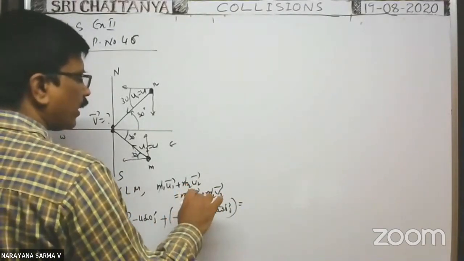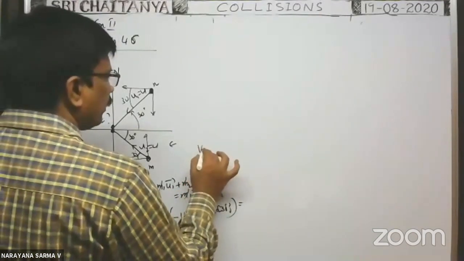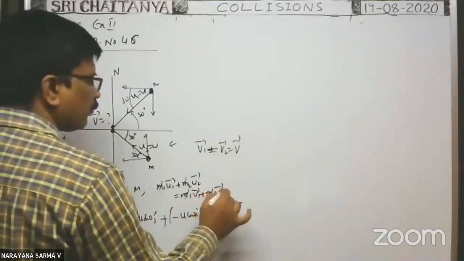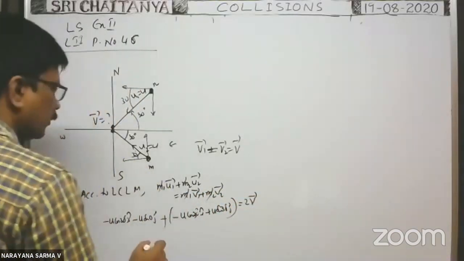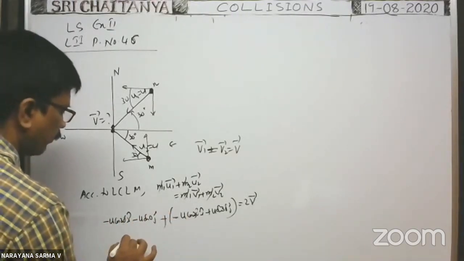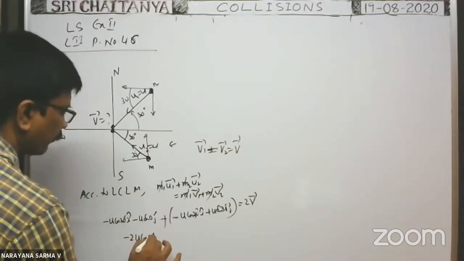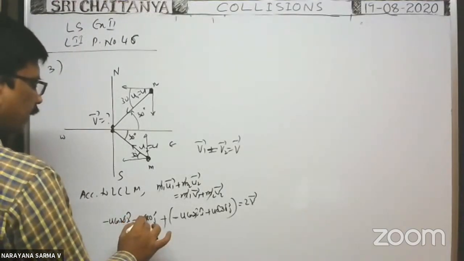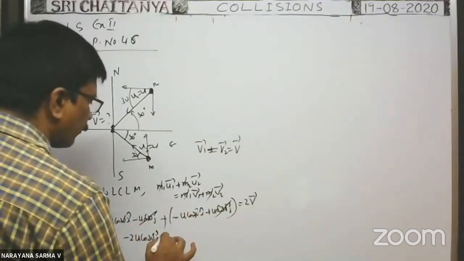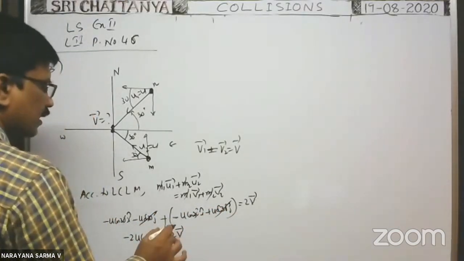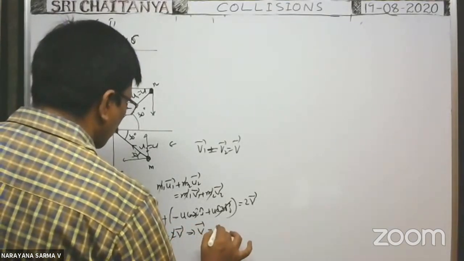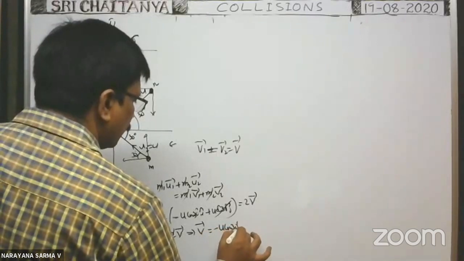after collision, as the two bodies stick together, v1 bar, v2 bar both must be the same. v1 bar is equal to v2 bar, that is equal to v bar. So v bar plus v bar means we can write 2v bar. Okay, you see, minus u cos 30 i cap minus u cos 30 i cap means minus 2u cos 30 i cap, minus u sin 30 j cap plus u sin 30 j cap. These two cancel. So after collision, the velocity of the combined system is this one. Here 2 cancel. Therefore, that implies v bar is equal to minus u cos 30 into i cap.